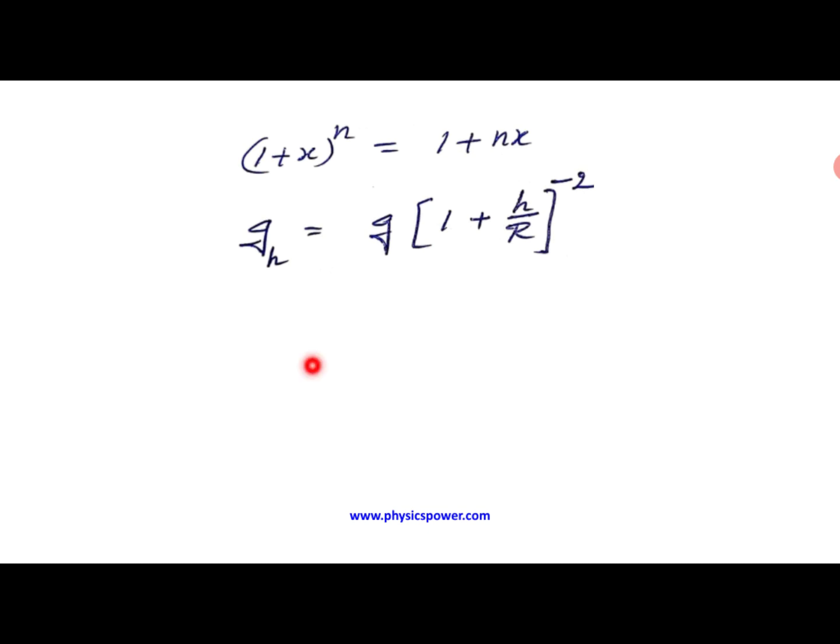That is g_h equals g into (1 plus h by R) whole power minus 2. Here, as I said, the h value should be very small. For a small value of h, the denominator R, the radius of the planet, will definitely be very high. In the case of Earth, that value is 6400 kilometers. So this h by R value is very small, and we can apply the formula we analyzed. The power will come as the coefficient here, so g_h equals g into (1 minus 2h by R).